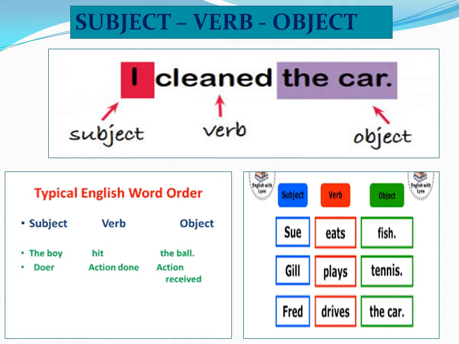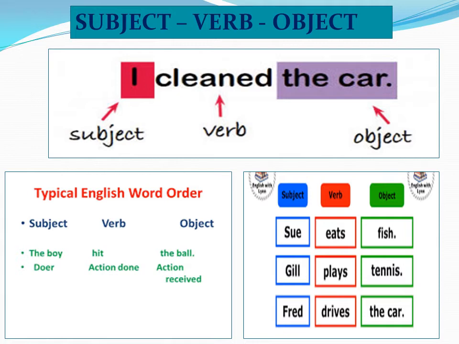Similarly, Gil plays tennis. Who is doing the action? Gil. So the doer is called subject. And who is receiving the action? Tennis. That is object. And what is Gil doing? Playing. Playing is an action. That's a verb.